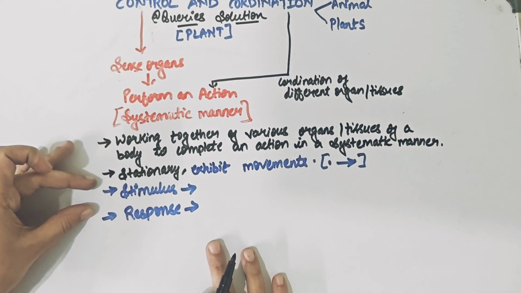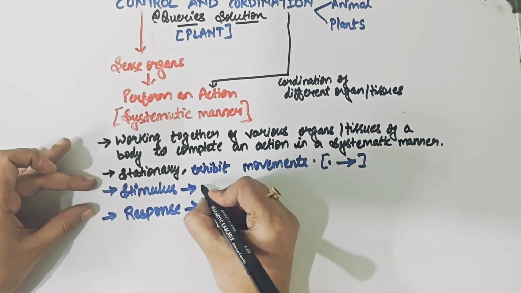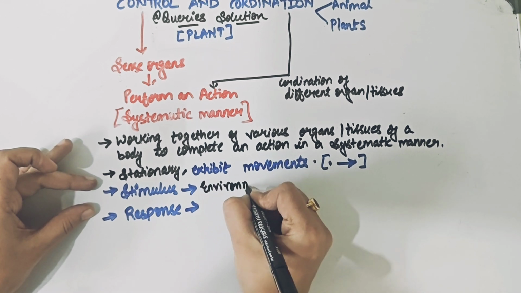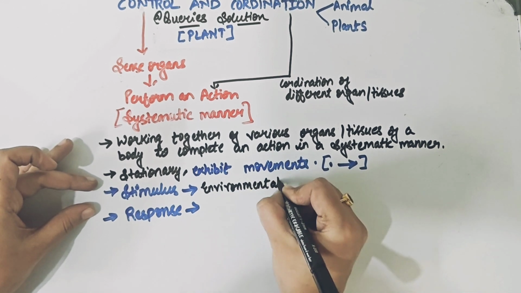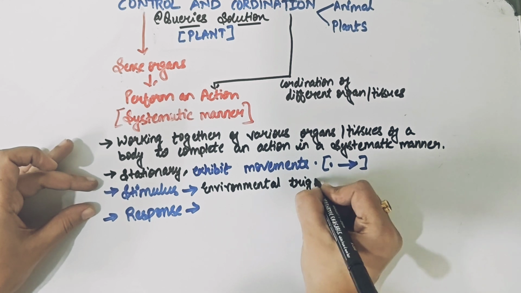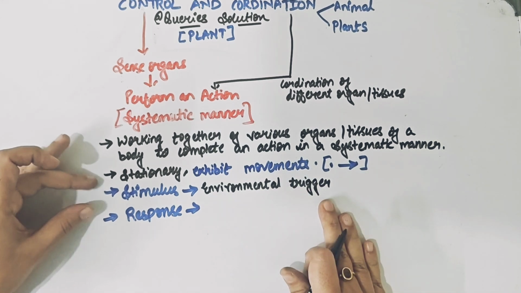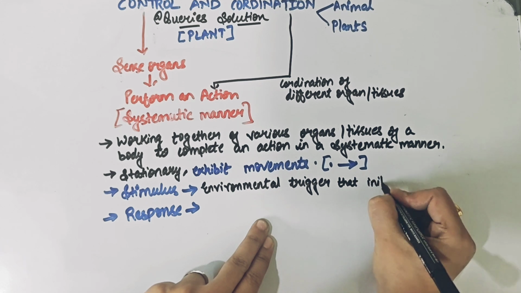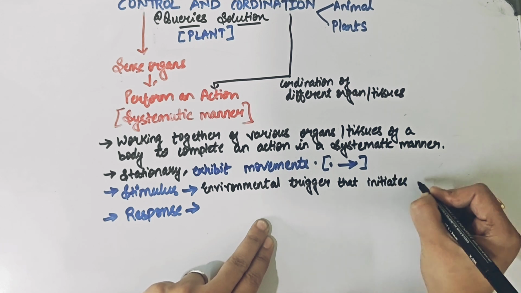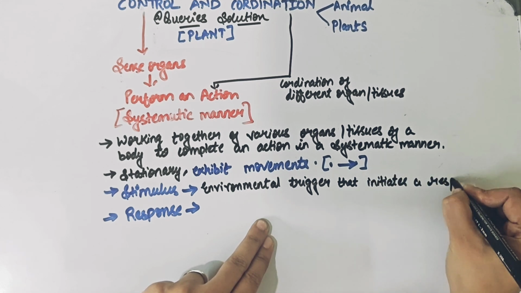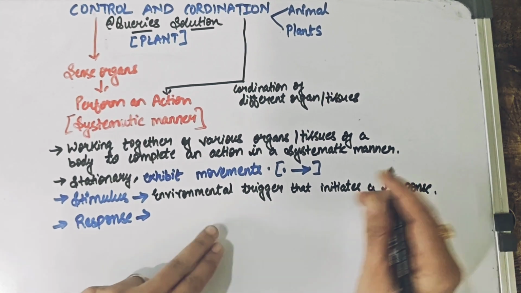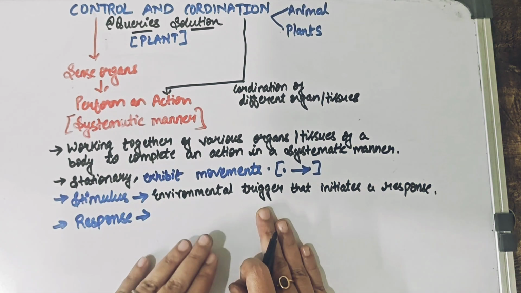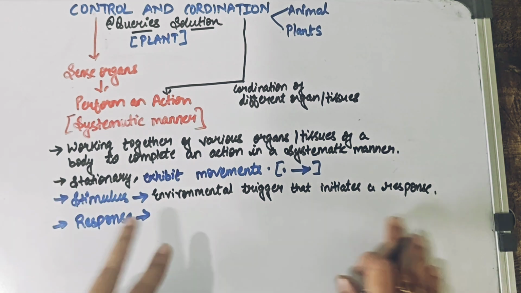What is a stimulus? First of all, let us understand this. A stimulus is basically an environmental trigger. A stimulus is an environmental trigger that initiates a reaction or a response. We are going to understand what these environmental triggers are, but how will you define a stimulus?